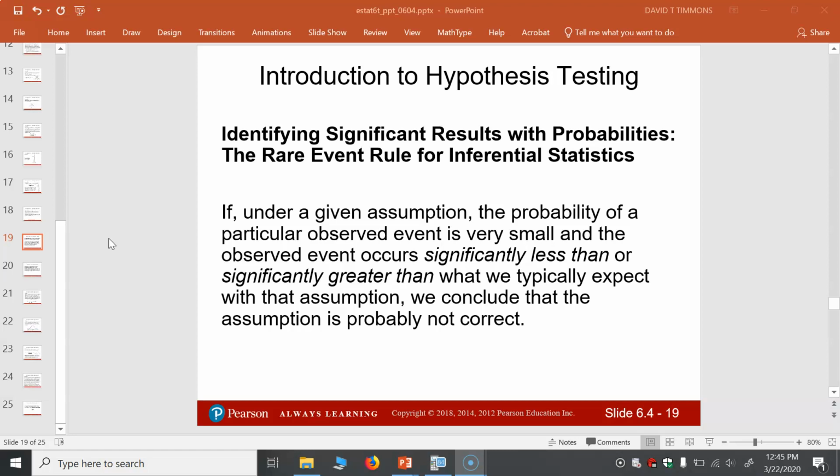that if we flipped a coin 1,000 times and I got 994 heads, I think we all agree that would be extremely unusual. We really expect about 500 heads, 500 tails out of 1,000 tosses. And the assumption we would have to revisit is that the coin is a fair coin. We assume it's a fair coin. You would get 50-50 heads, tails, but 994 heads out of 1,000, I think we all think it's a rigged coin. We would revisit an original assumption that we made. So keep that in mind as we go through this little example.